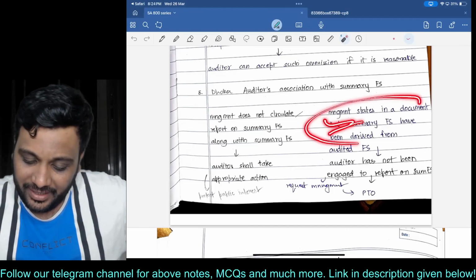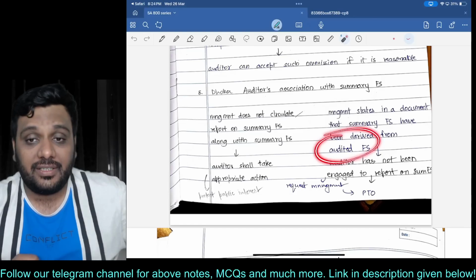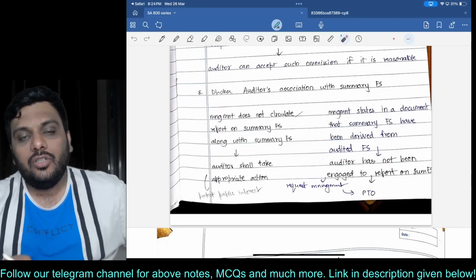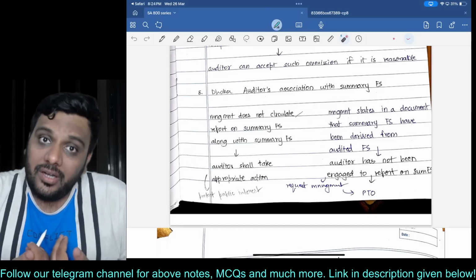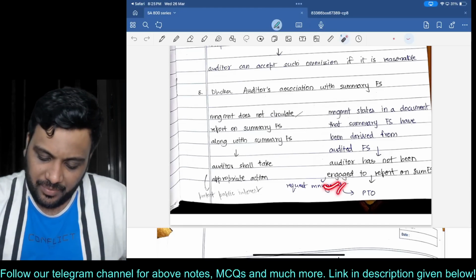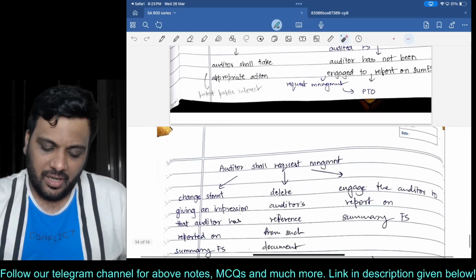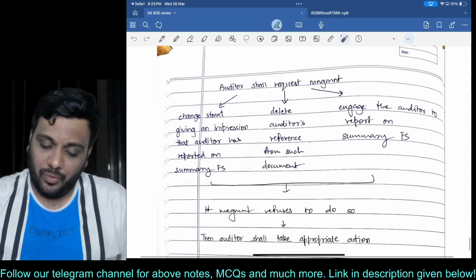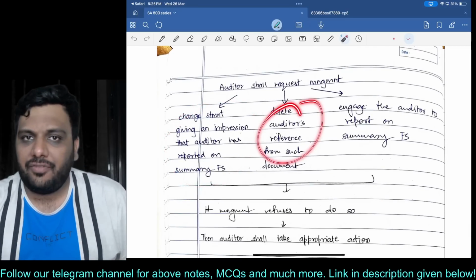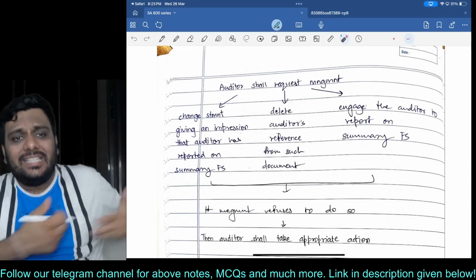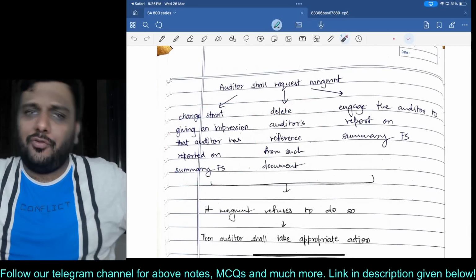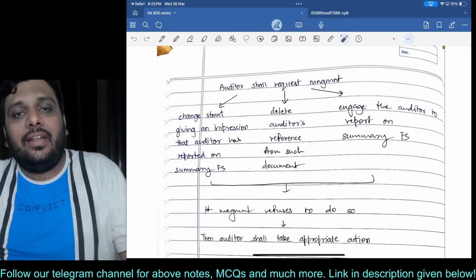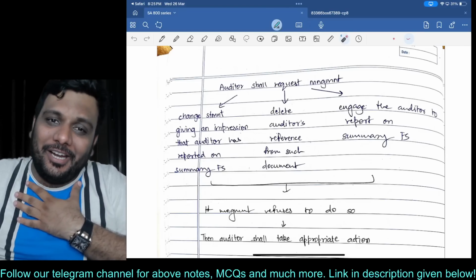Management states in a document that summary FS have been derived from audited FS. However, the auditor was not engaged to report on summary FS. So you are using my name for something that I have not done. I will request management, either you change that statement which is giving an impression, or you please delete my reference completely from that document, or at least engage me to report on summary FS. If you are calling me your husband, then please remove that line, or at least marry me. Are you getting my point?